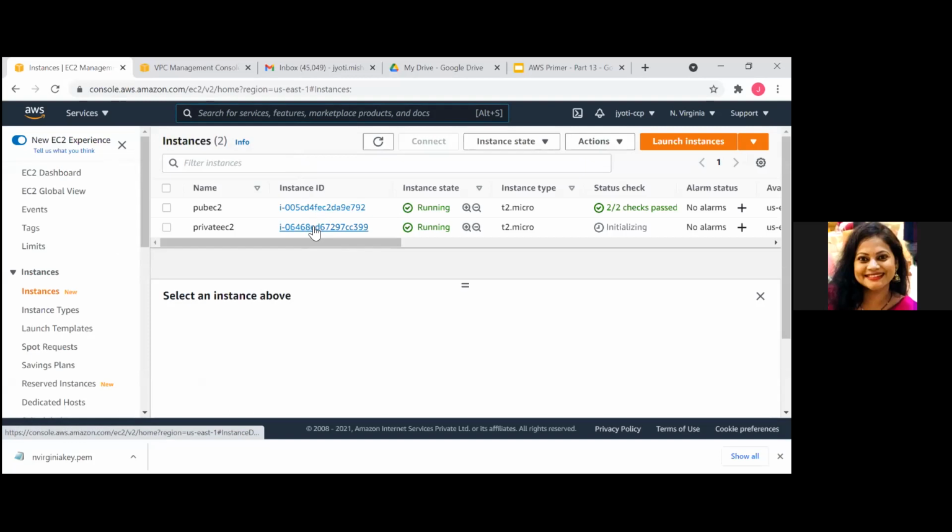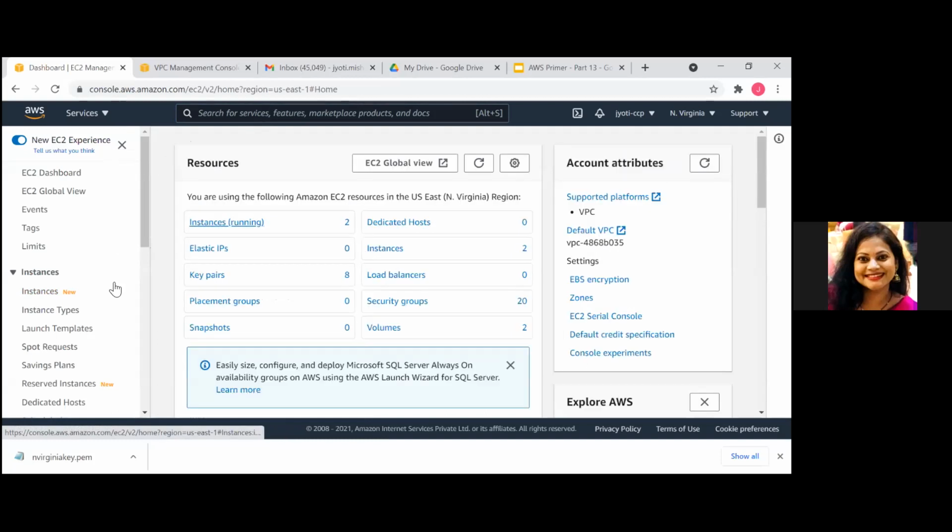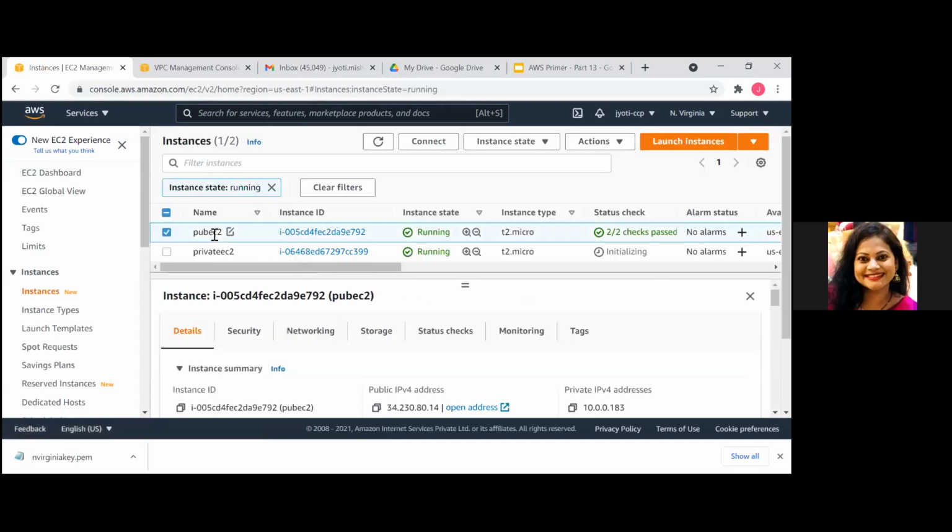Okay, for that, first let's connect to our instance. We cannot connect directly to our private instance, remember? So for that, we first need to connect to our public instance, and then from there we'll connect to our private EC2 instance, because within a VPC you can connect from one machine to another machine. Okay, so let me see the public IP of this machine.